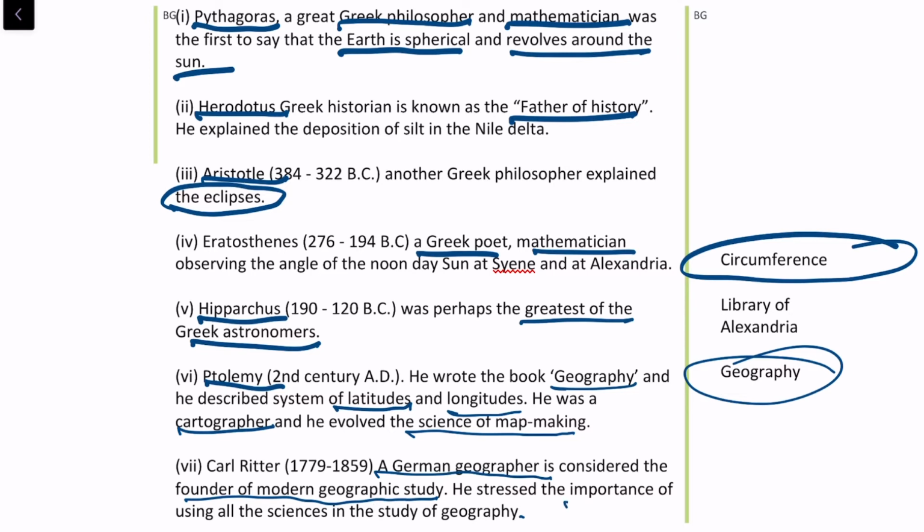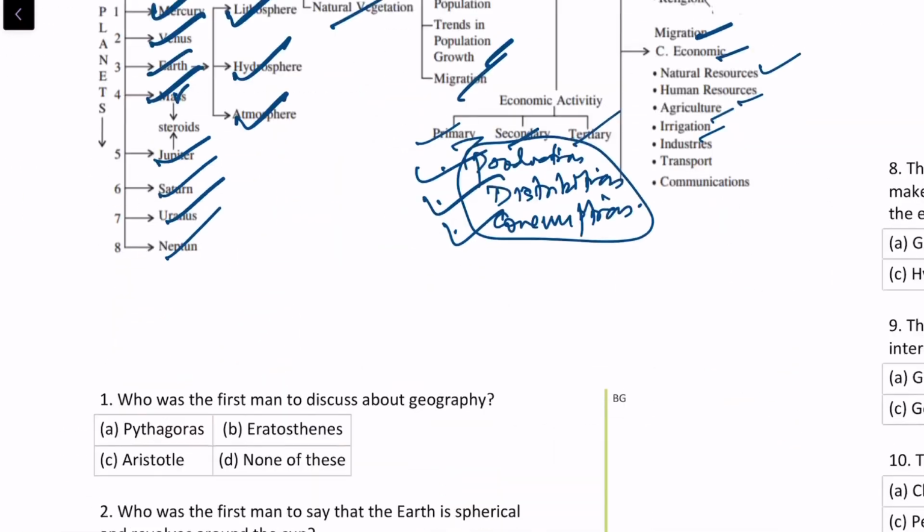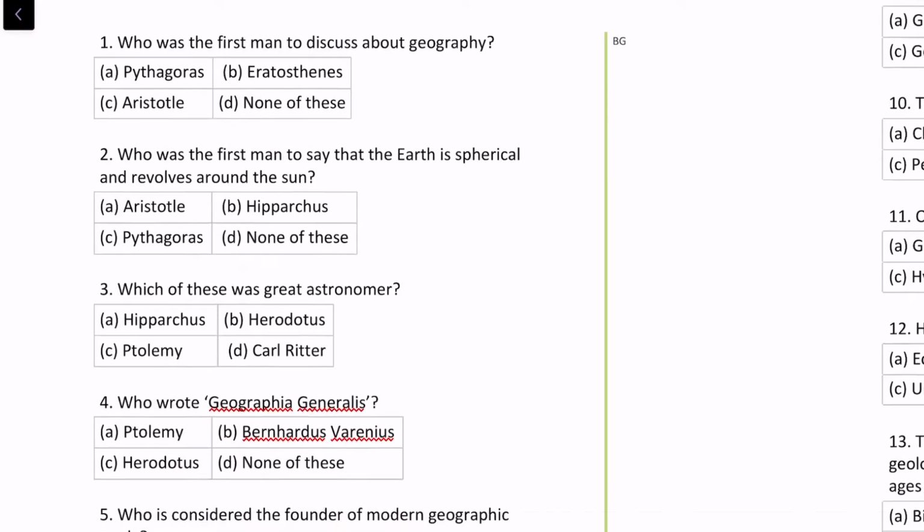He stressed the importance of using all the sciences in the study of geography. So that is his contribution. Now, based on this information, let's try and solve a few multiple choice questions. Who was the first man to discuss geography? We already discussed, it was Eratosthenes.